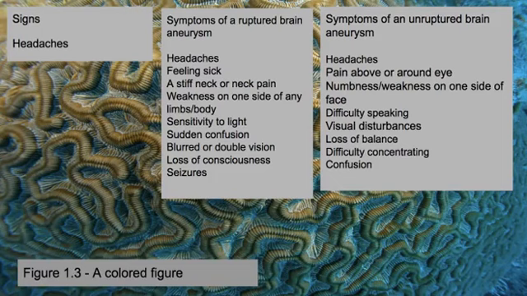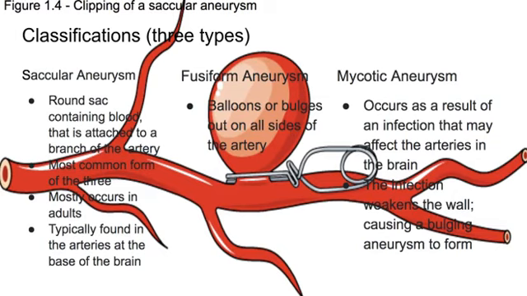Signs include a major headache, which is very prevalent, and it doesn't stop. The headache just keeps on going forever. Ruptured brain aneurysm symptoms include headaches, feeling sick, sudden confusion, and others. Symptoms of a ruptured brain aneurysm include headaches again, difficulty speaking, loss of balance, and others, as you could see here.